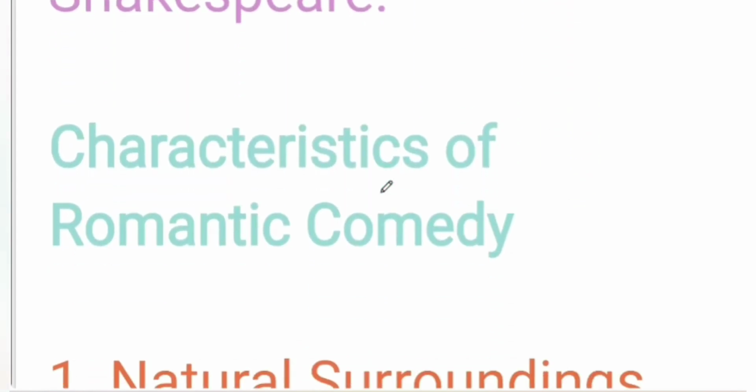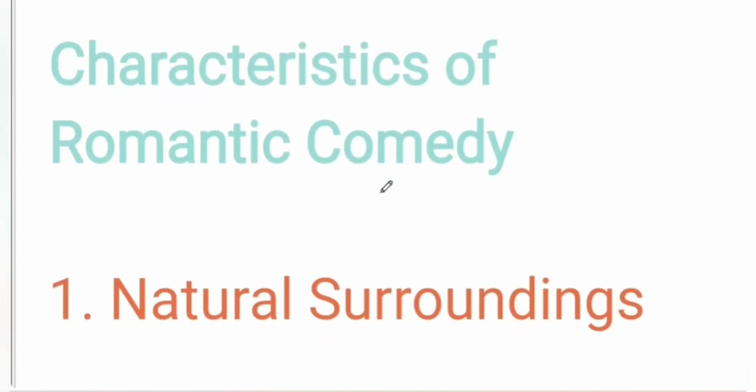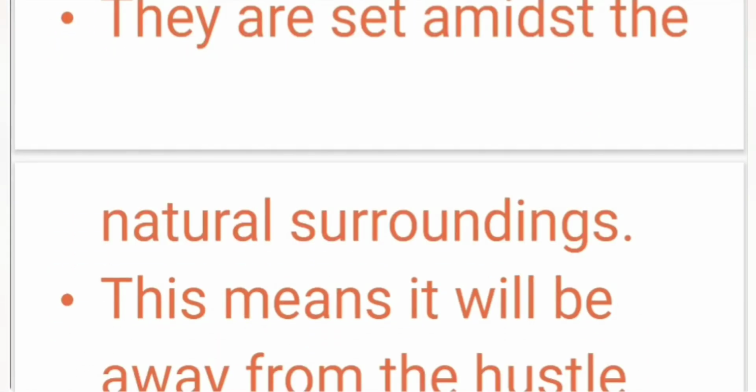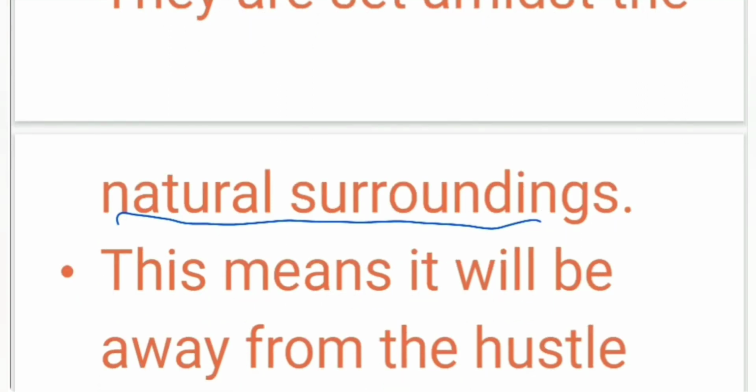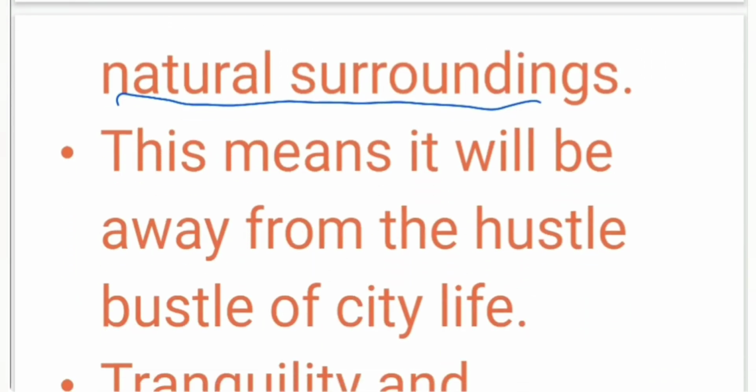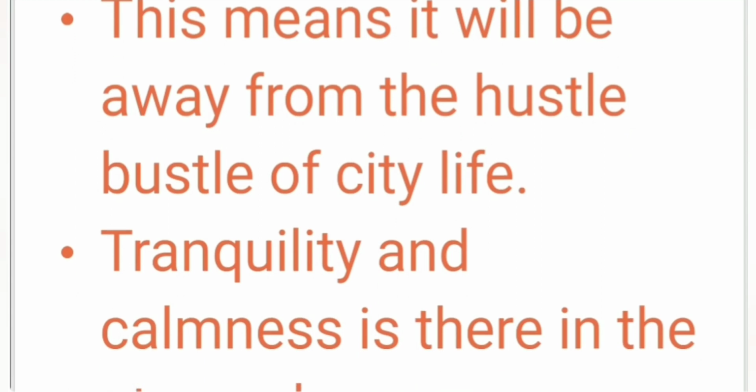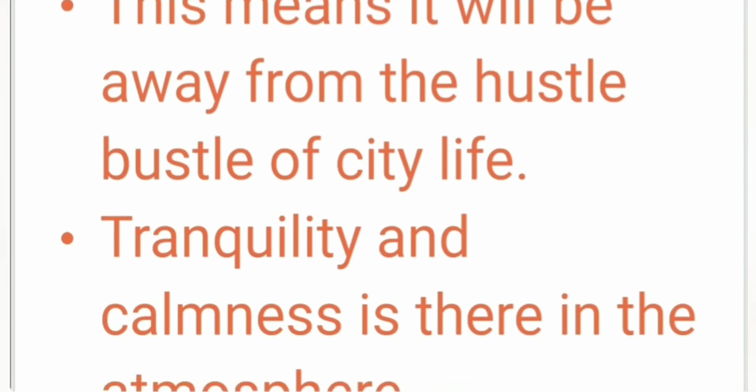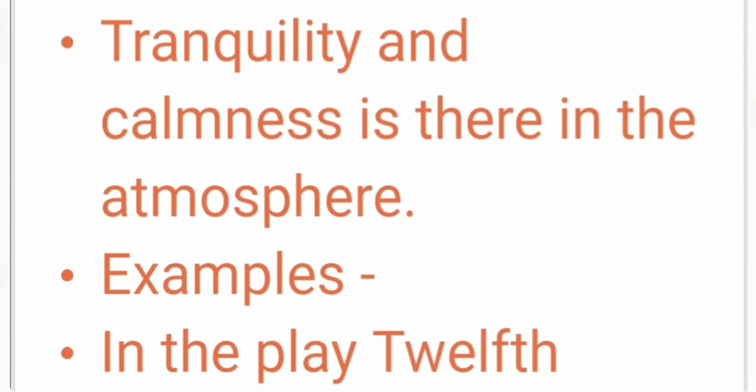Now we are going to discuss the characteristics of the romantic comedy. The first characteristic is natural surroundings. It means it is set amidst natural surroundings, away from the hustle and bustle of city life. It might be in the countryside, because tranquility and calmness are there in the atmosphere.